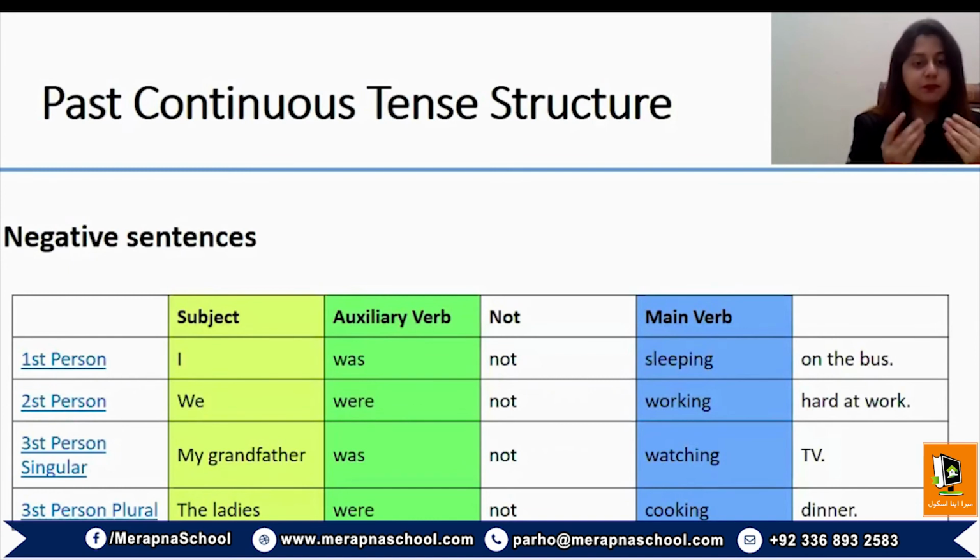Again, the ladies, plural, my grandfather, singular. So the auxiliary verb has to be chosen considering the subject. I repeat here, if the subject is singular, the auxiliary verb was will be used along with the main form of verb, and here, unlike past indefinite, the first form of the verb will be used with ing. You are not going to use the past form or the second form of the verb in this context.